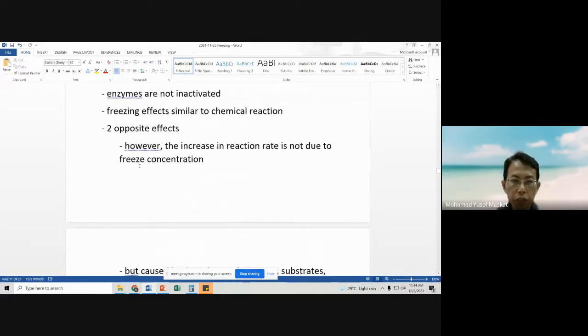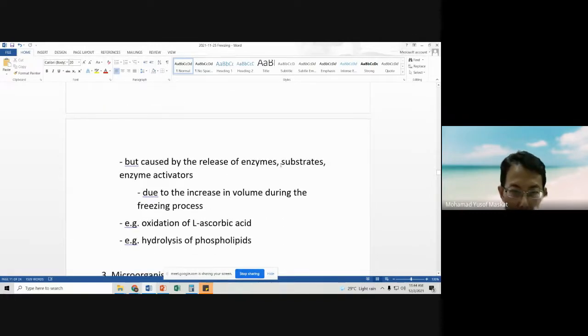But the increase is not because of freeze concentration, but rather the release of enzyme substrates and enzyme activators, due to the increase in volume during the freezing process. So when you freeze moisture, it will increase in volume. It will disrupt the microstructure. So there will be more release of enzymes, substrates, and other components that will increase the reaction rate of the enzymes.